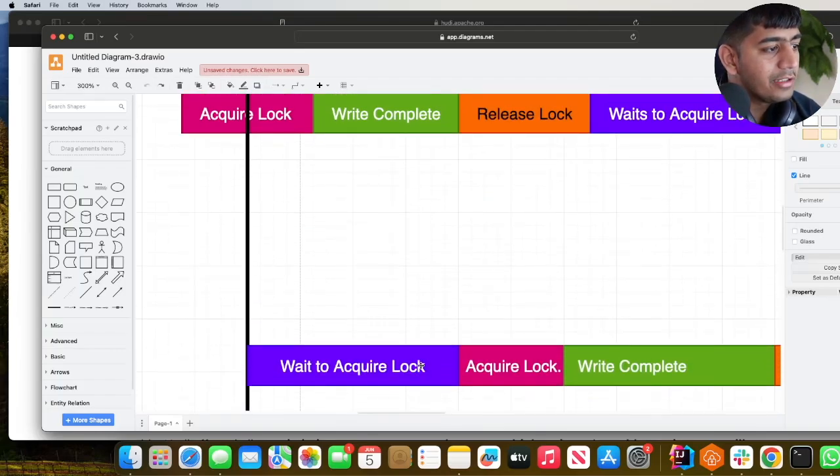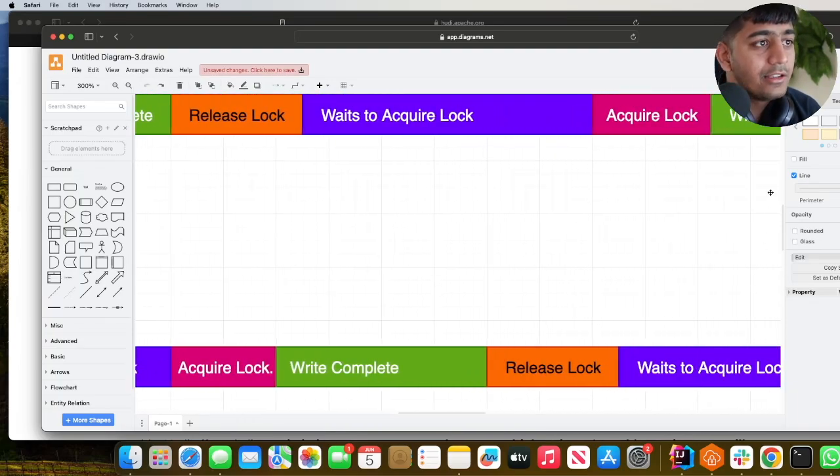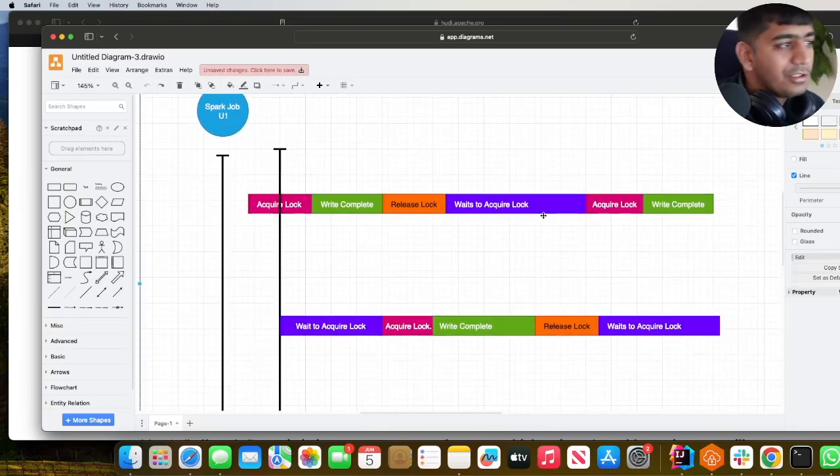Until then, as you can see, the writer U2 has to wait because the first one has to release the lock, right? Once the first job is done with its writing, it will release the lock. The second job will acquire the lock, it will complete, and then release the lock. And then again, the lock goes to the first writer. So here you can see how quickly this will be switching, right? Hopefully made sense. So that's that. Just a small diagram to illustrate the overall big picture.